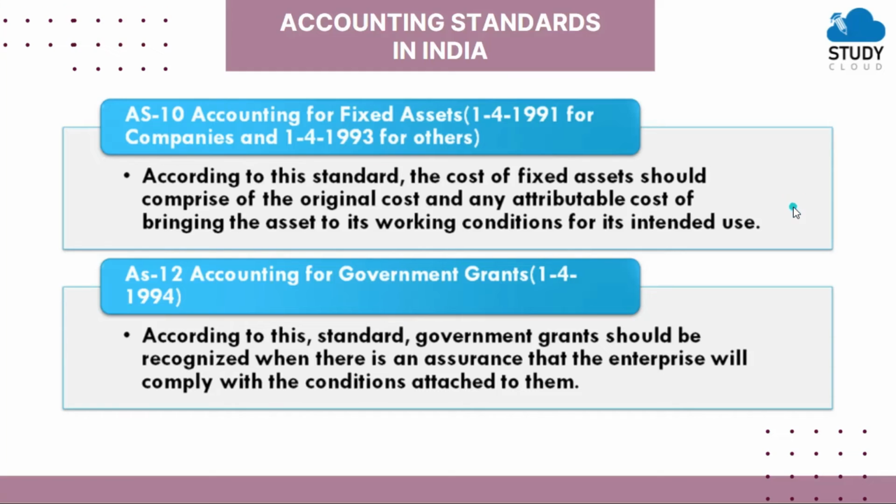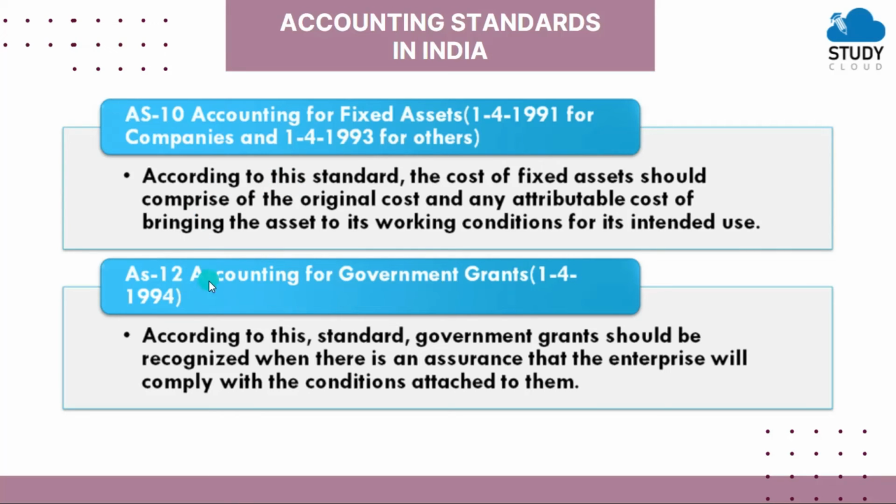So now 50,000 plus 5,000 will become 55,000. So the entire cost of that air conditioner will be now 55,000. So this comes under AS10. There is one more thing here, that the fixed assets should not be shown in financial statement on their disposal or when no further benefit is expected from their use.